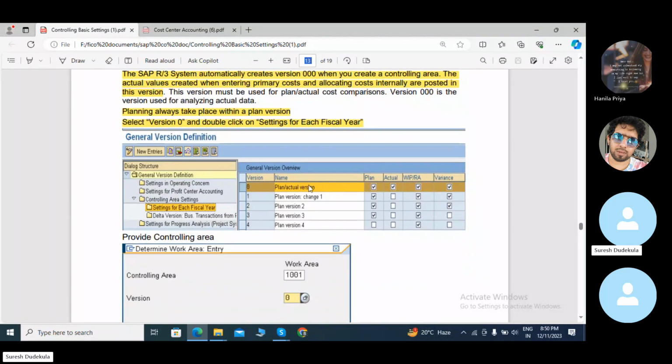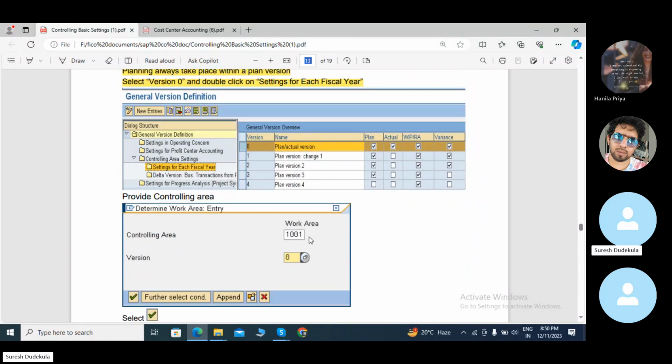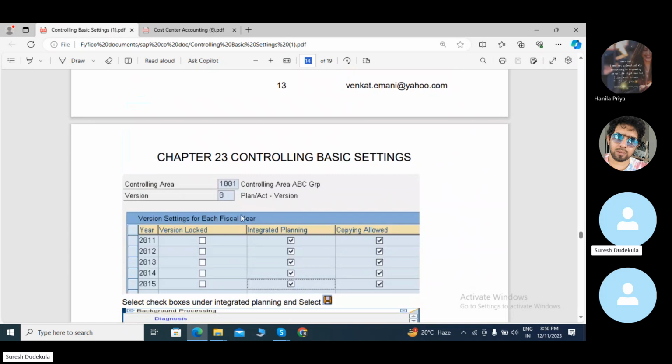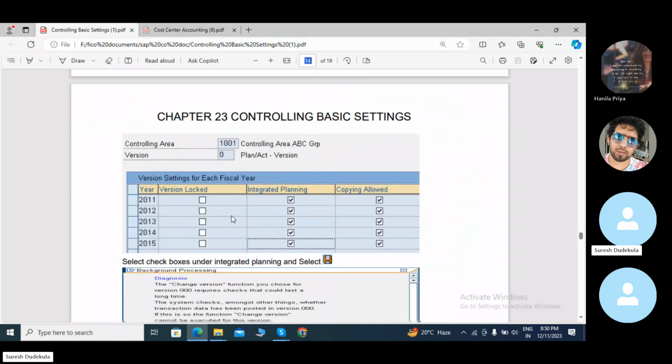In controlling area, I mentioned this controlling area TH05, version is 0. Once we select this one, we have a controlling version. This is the versions from integrated planning and copy allowed. We need to select integrated planning and copy allowed.